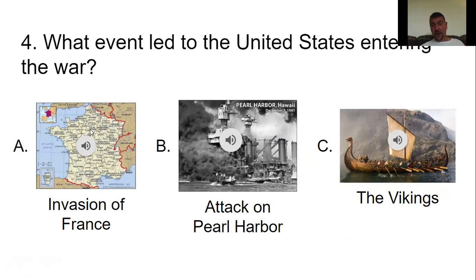Number 4, what event led to the United States entering the war? A, the invasion of France, B, the attack on Pearl Harbor, or C, the Vikings? It was B, the attack on Pearl Harbor in Hawaii. The United States tried to remain neutral just like they did in World War I, but Japan attacked Pearl Harbor and it pulled us into the war. The very next day, we declared war on Japan. Ding, ding, ding. We have a winner.